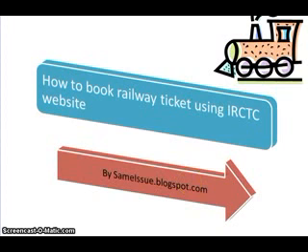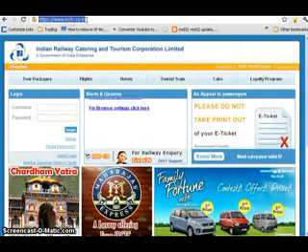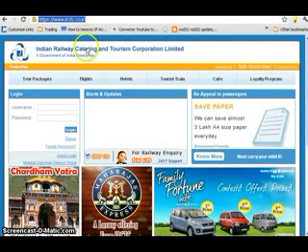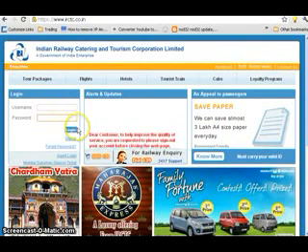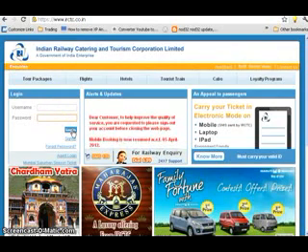So the first step is open up a browser and go to IRCTC link, which is irctc.co.in. So you land up on this page. On this page you can fill in your username here and your password here and log in to the website to book the railway ticket.